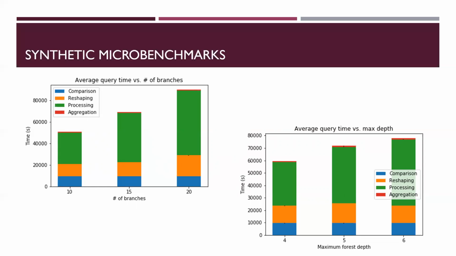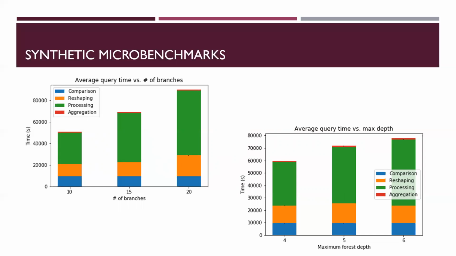When varying the total number of branches in the model, once again the comparison time was unaffected, but the reshuffling and level processing stages scaled linearly. This is because without any parallelism, the time taken to do a vector matrix multiplication is proportional to the number of columns in the matrix.